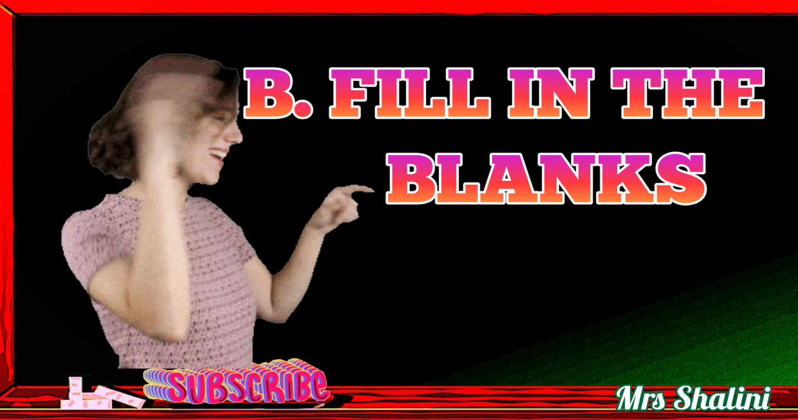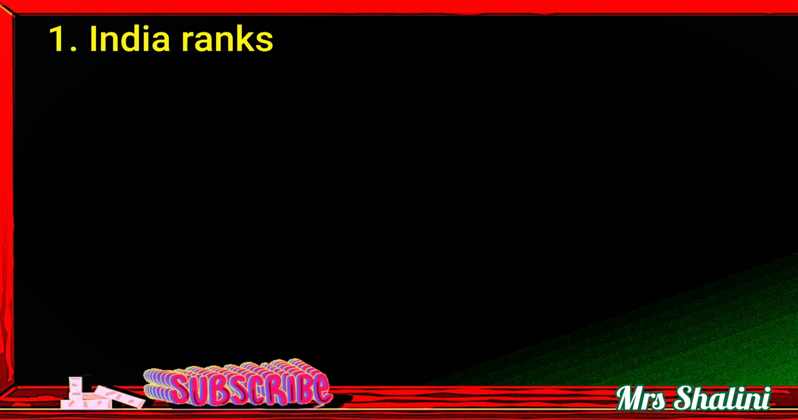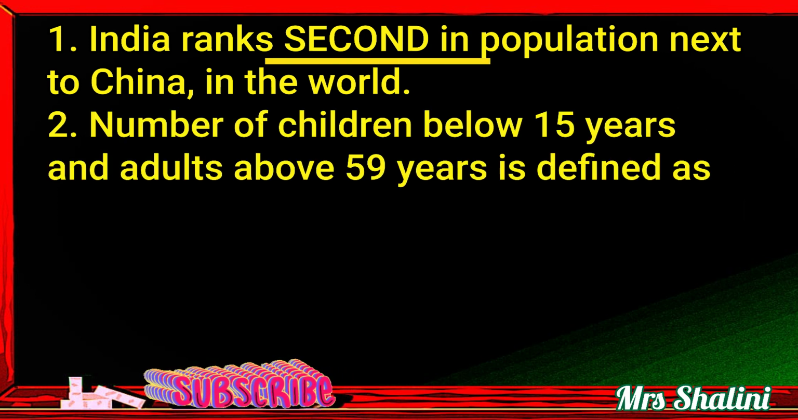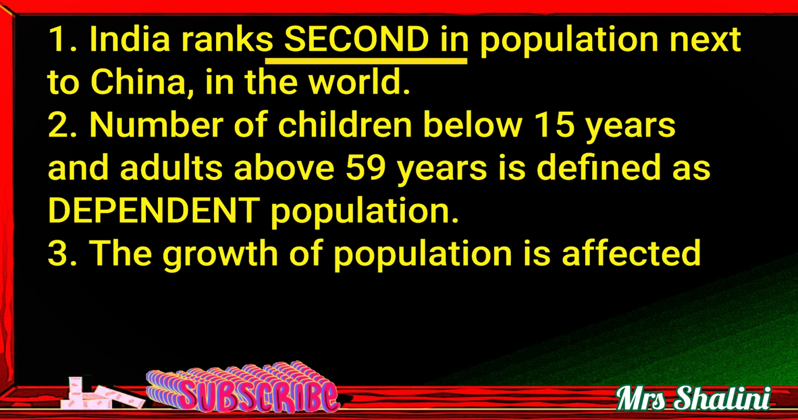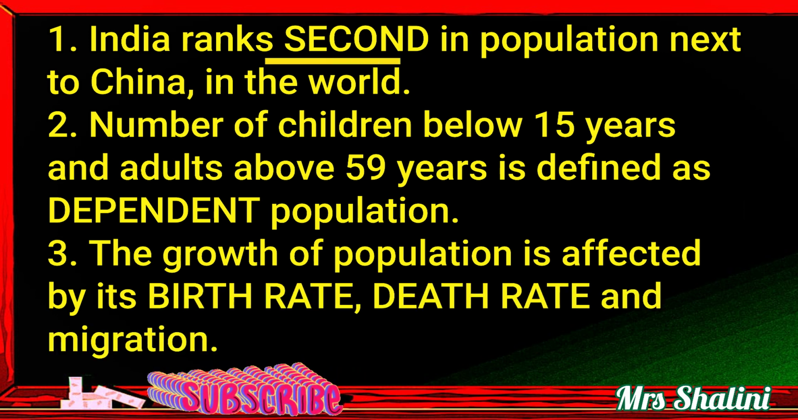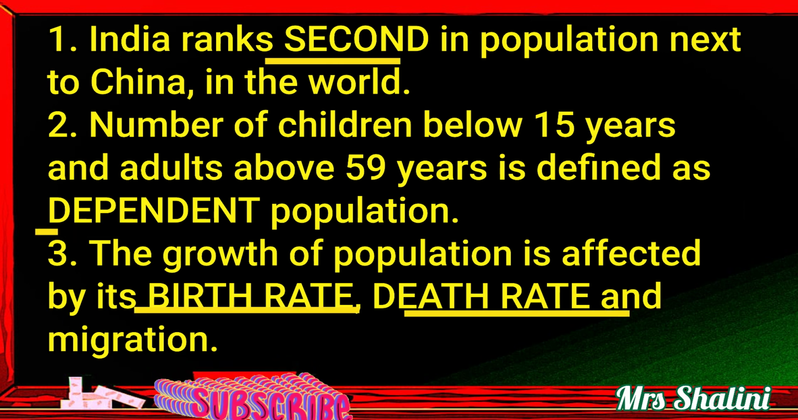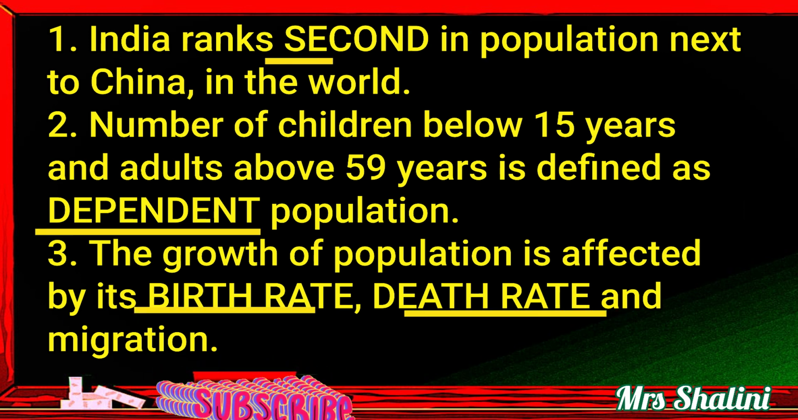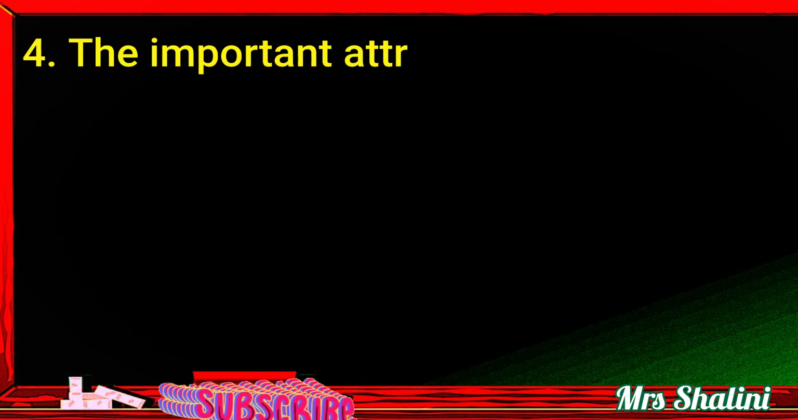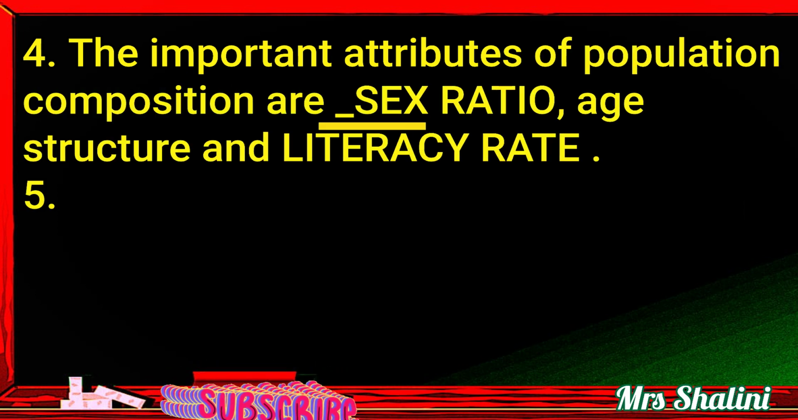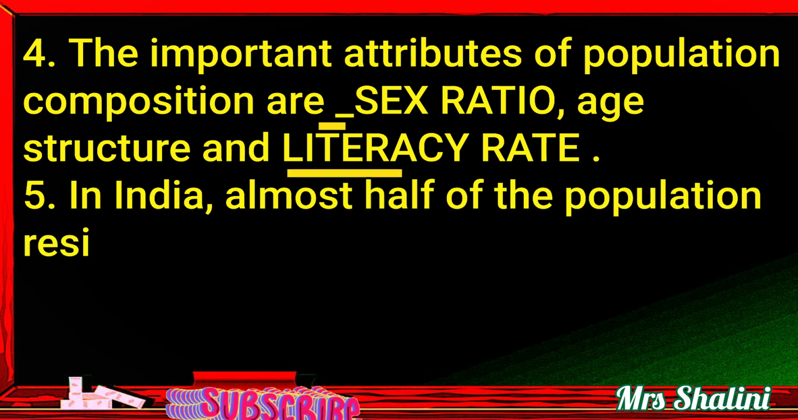B. Fill in the blanks. 1. India ranks second in population next to China, in the world. 2. Number of children below 15 years and adults above 59 years is defined as dependent population. 3. The growth of population is affected by its birth rate, death rate and migration. 4. The important attributes of population composition are sex ratio, age structure and literacy rate.